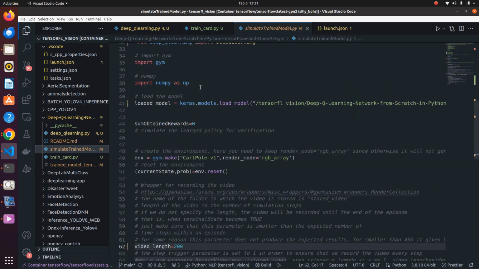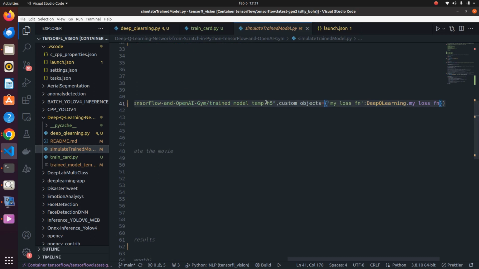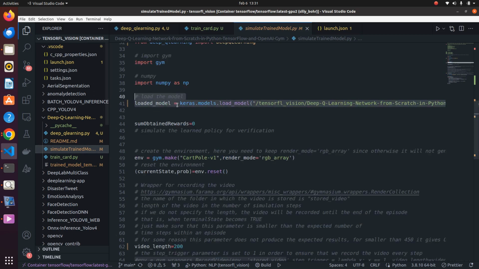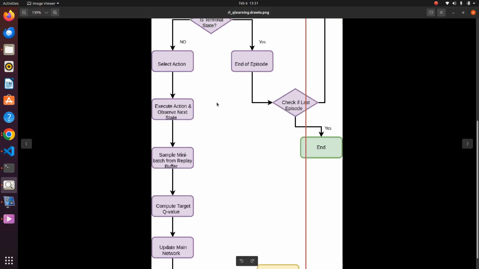The model will be saved in H5 format, which is the Keras way, and it is trained based on the supervised and Q policy networks. Well, I hope all is clear.